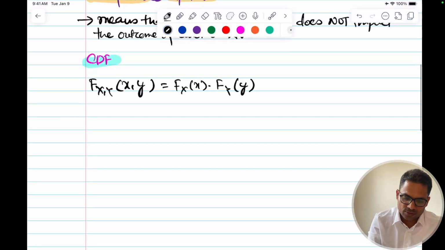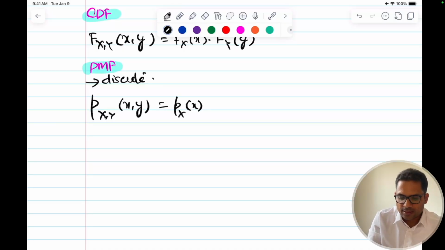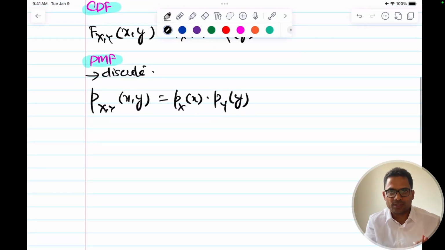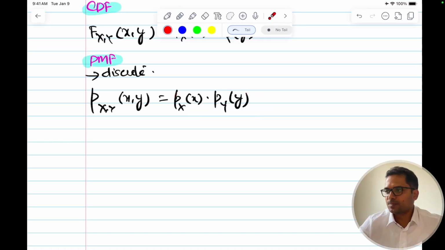Now CDF is there, so next is, for example, the PMF, the discrete case. These are simple formulas, you will know this. So this will be probability of X comma Y, given XY, is equal to probability of X into probability of Y. This is at that particular point, what is the probability? If these two are the product, then these two variables X and Y are independent.